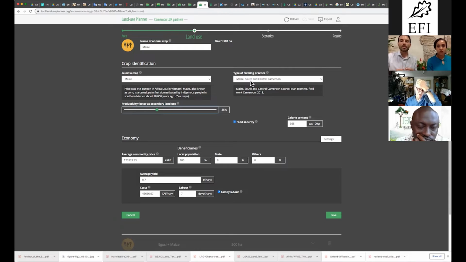I see. So actually, if these figures are generally wrong, we need to create a new workspace under farming practice and apply it when we want to. If this data is wrong, then you go to your workspace and you adjust this maize called maize South and Central Cameroon. You adjust it from your workspace.